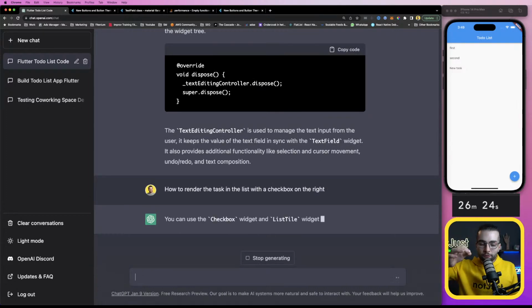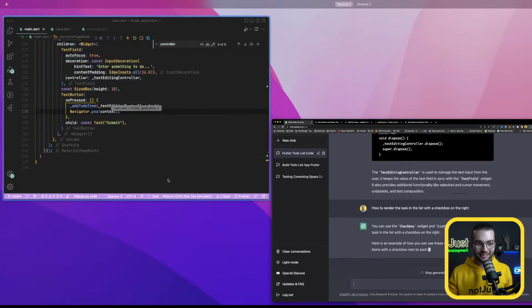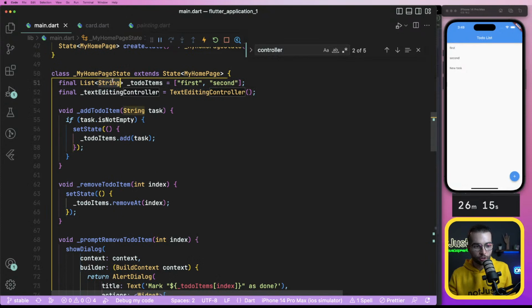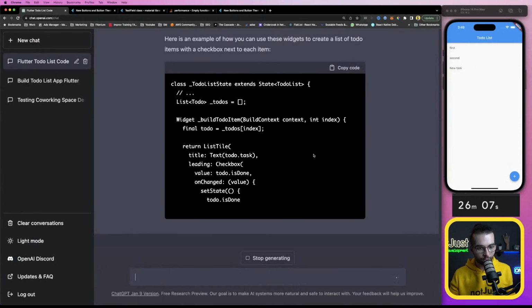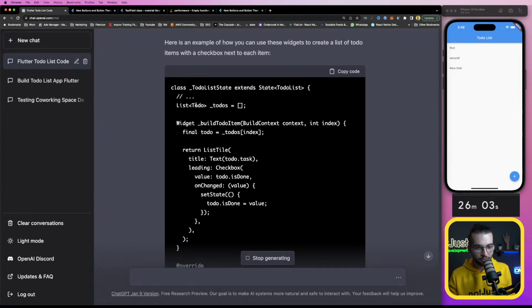So I imagine that this will imply changing a bit the data structure of our state, because at the moment we are keeping track of only a list of strings. But having the checkbox is going to be a string and a variable whether it's checked or not. So, okay, list to do.